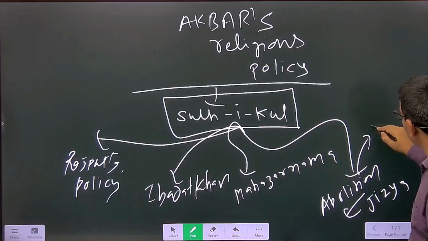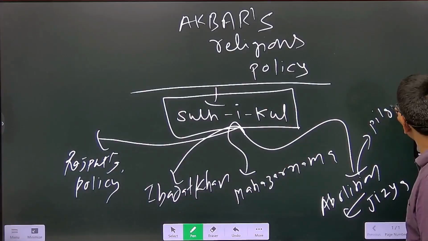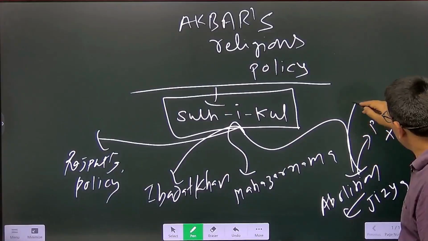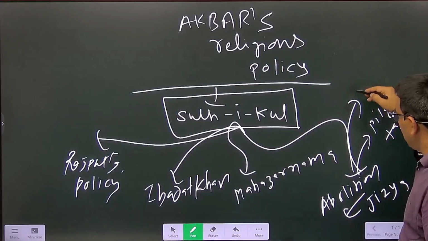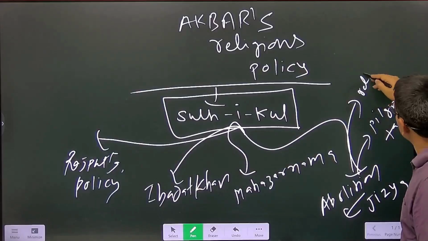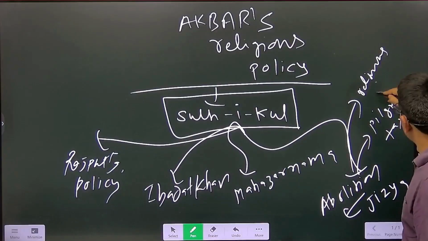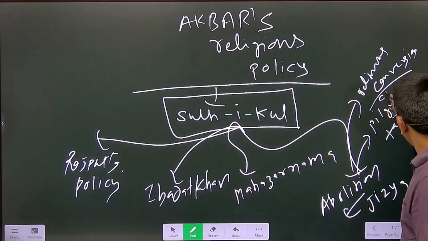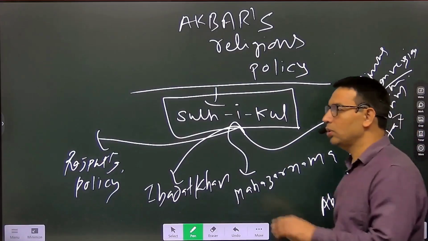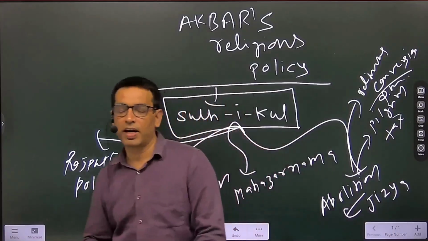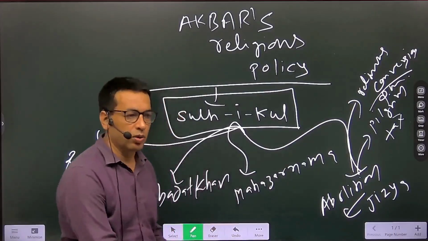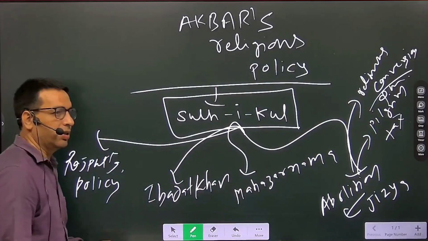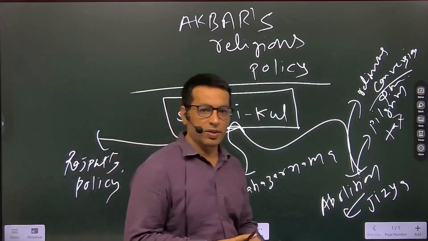He abolished the pilgrim tax. And he also gave up the religious conversion of war prisoners. Through these various policies, Akbar tried to implement his religious policy, and he tried to strengthen the unity among his subjects.